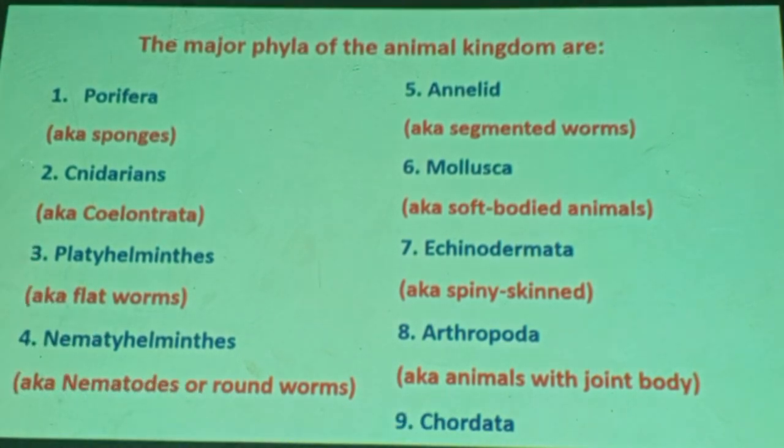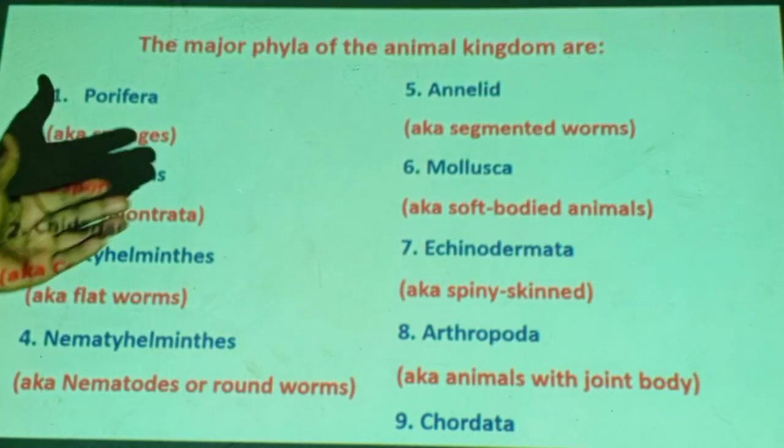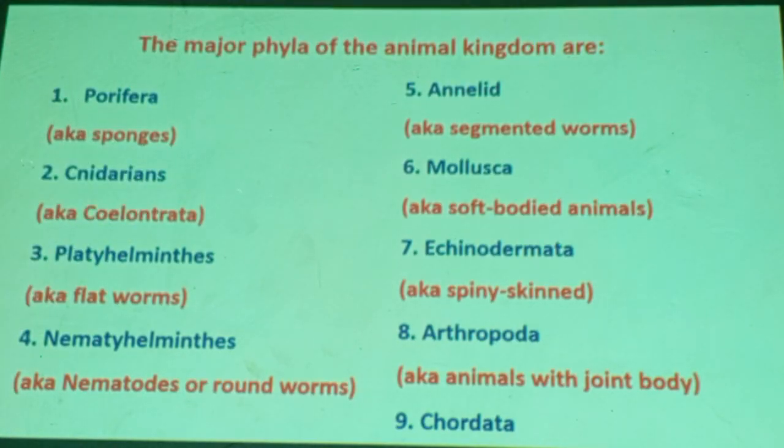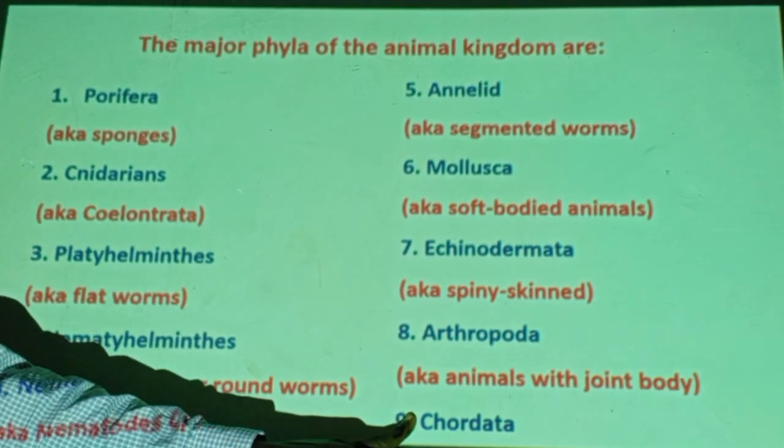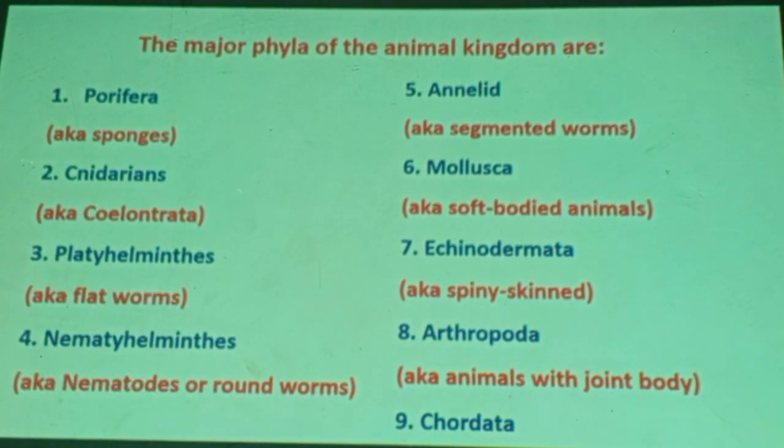And Chordata. This is not included in your text, but you have to know, because we are talking about one big grouping of organisms, that's Animalia. Of course, these are not the only ones. There are over 30 different phyla in kingdom Animalia. The most common, well-studied, well-known phyla are from Porifera to Chordata. Our own phylum is Chordata.